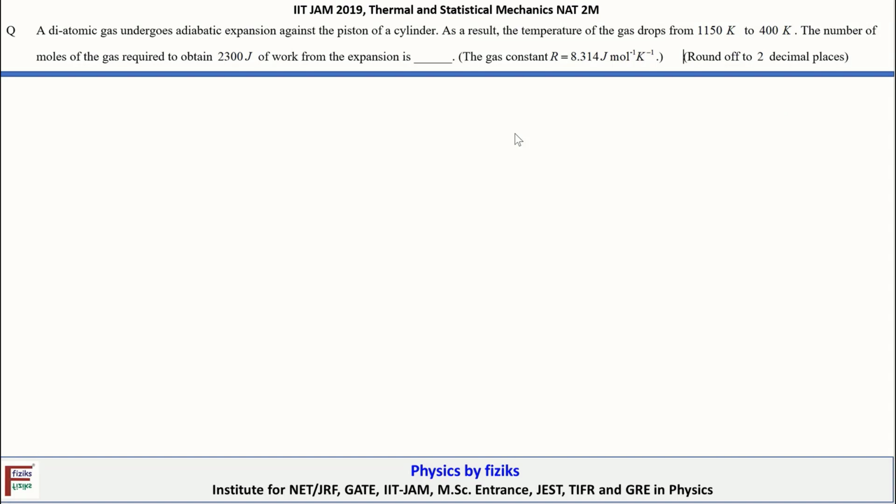The statement is, a diatomic gas undergoes adiabatic expansion against the piston of a cylinder. As a result, the temperature of the gas drops from 1150 Kelvin to 400 Kelvin. The number of moles of the gas required to obtain 2300 joule of work from the expansion is? So what is given to us? It's an adiabatic expansion. First note that we are talking about adiabatic expansion.